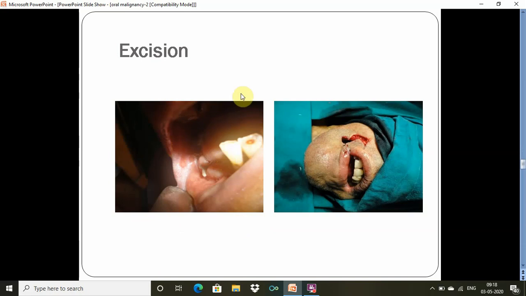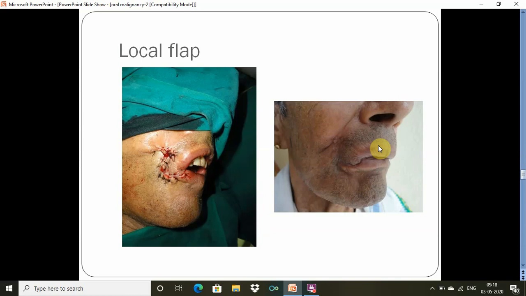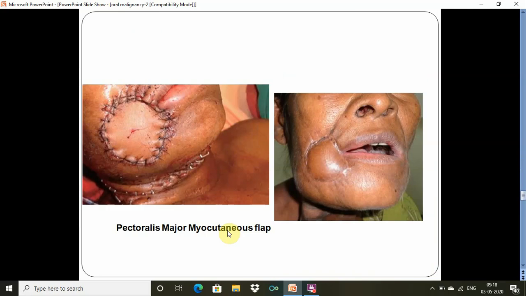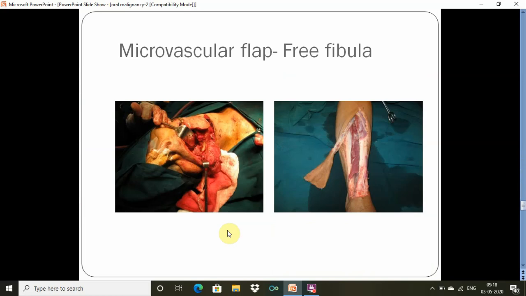These are some of the images where the primary has been removed. This is a buccal mucosal lesion. After excision, mucosal defect was there. So it was reconstructed using a local advancement flap with a reasonably good post-operative result, and a larger defect, with the defect of the mucosa, muscle and the skin, requiring a larger reconstruction in the form of a pedicled flap. A skin paddle from the chest along with the pectoralis, or based on the pectoralis major, was taken to reconstruct the defect, with a reasonably good pectoralis major myocutaneous flap reconstruction.